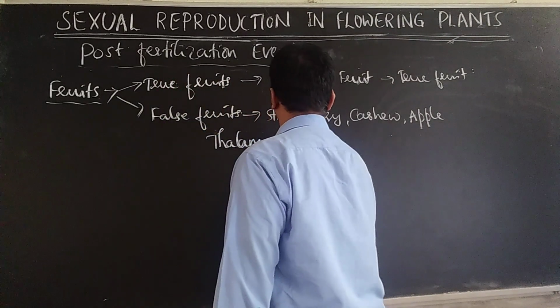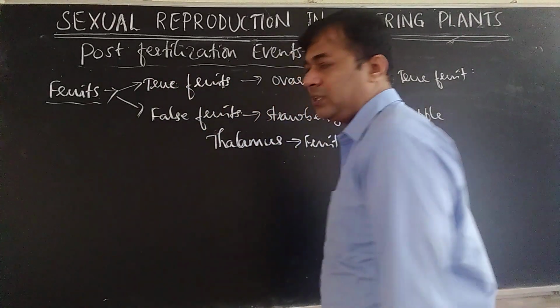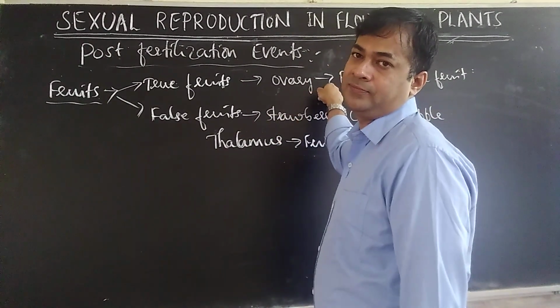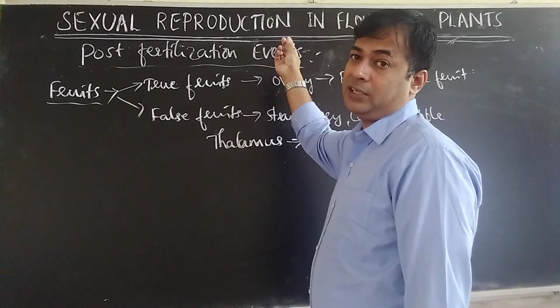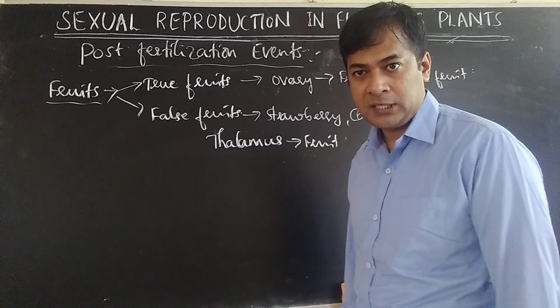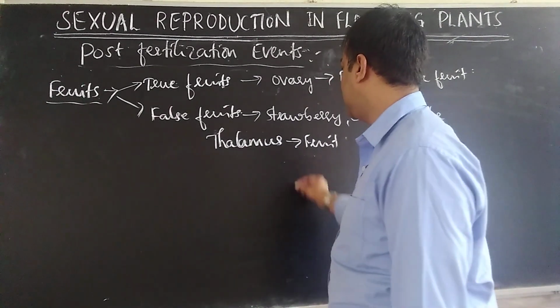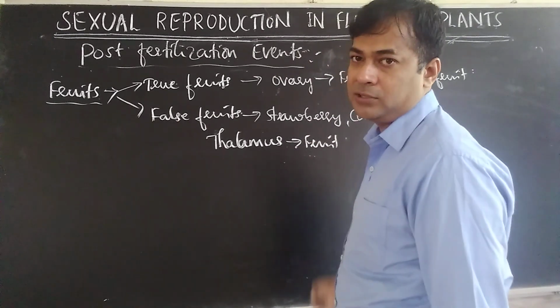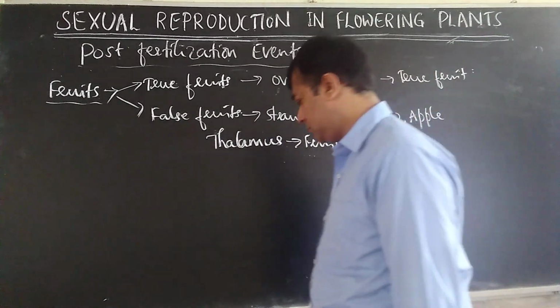What is the condition to become a true fruit? The ovary should produce a fruit. If any part of the flower other than the ovary produces fruit, then it will be called false fruit. Okay, I hope you understand. Thalamus produces fruit in the case of strawberry, cashew, and apple. That is why it is called false fruit.